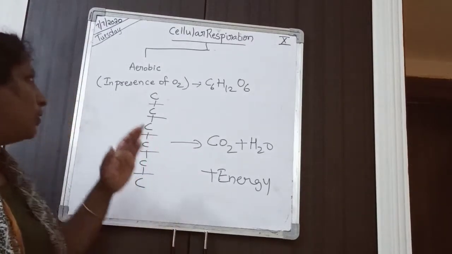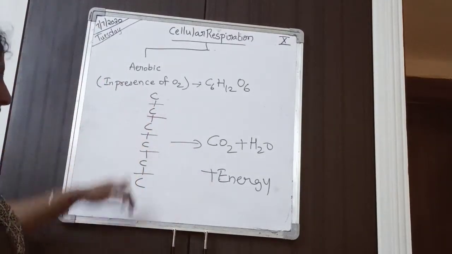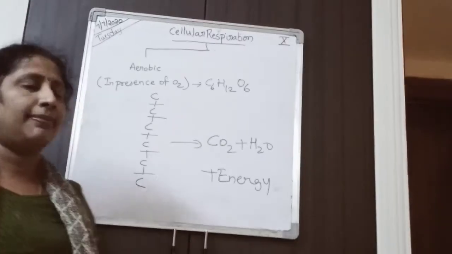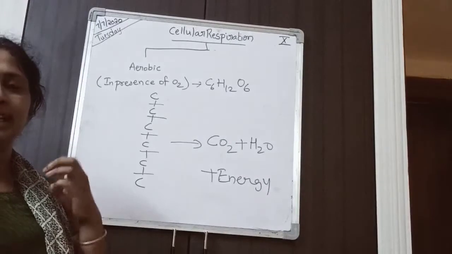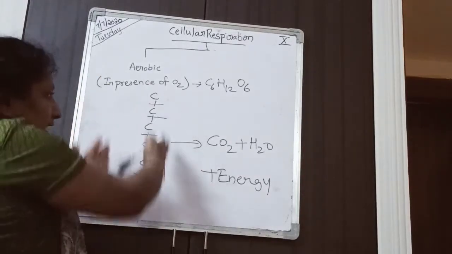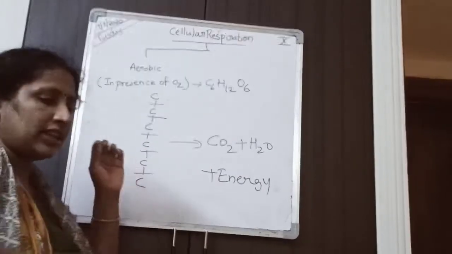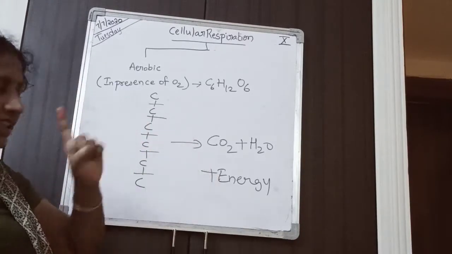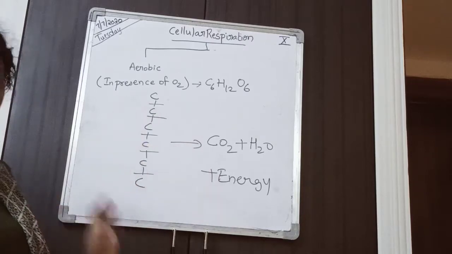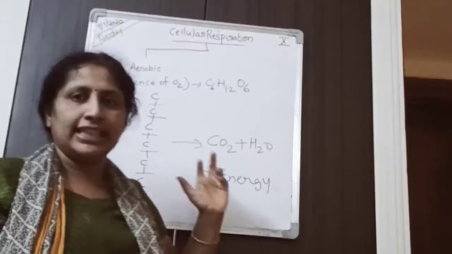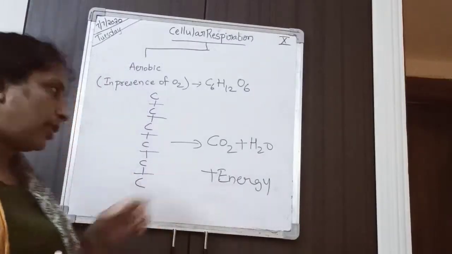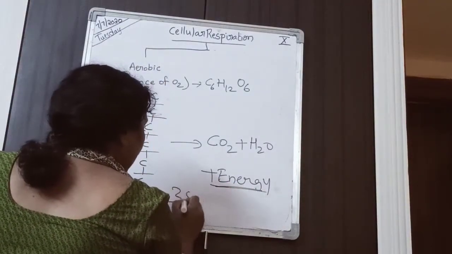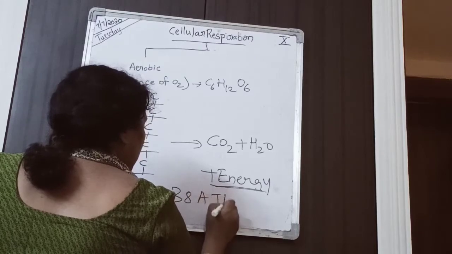So in aerobic respiration, the 6 carbon molecule is broken down into 1 carbon, the simplest form. The complex molecule is broken down into the simplest form, carbon dioxide, and water is released, energy is released. Here the energy is almost 38 ATPs.